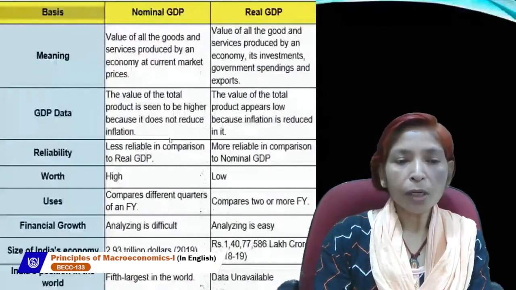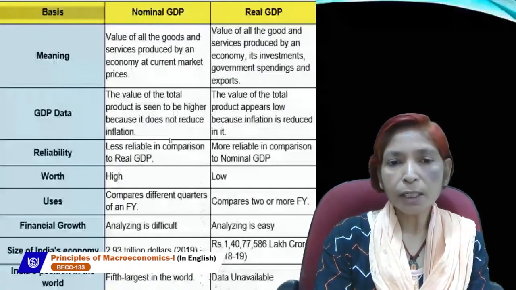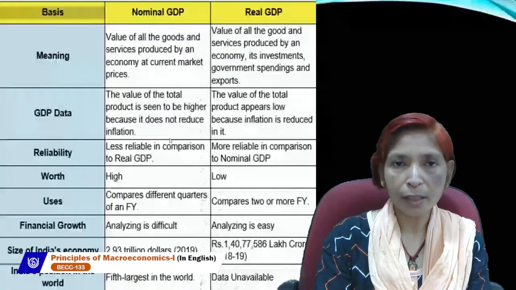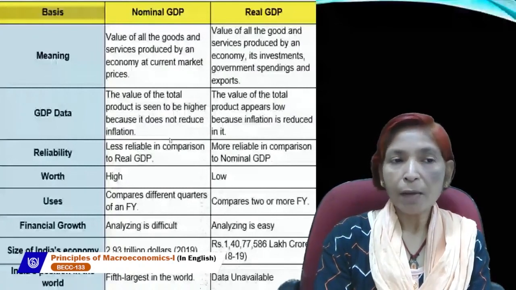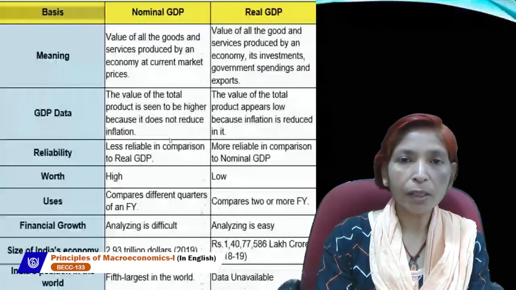So the value of the total product is seen to be higher because inflation is not reduced under nominal GDP, and under real GDP the value of the total product appears low because inflation is reduced in it. Next, reliability. According to reliability, which is more reliable, nominal or real?